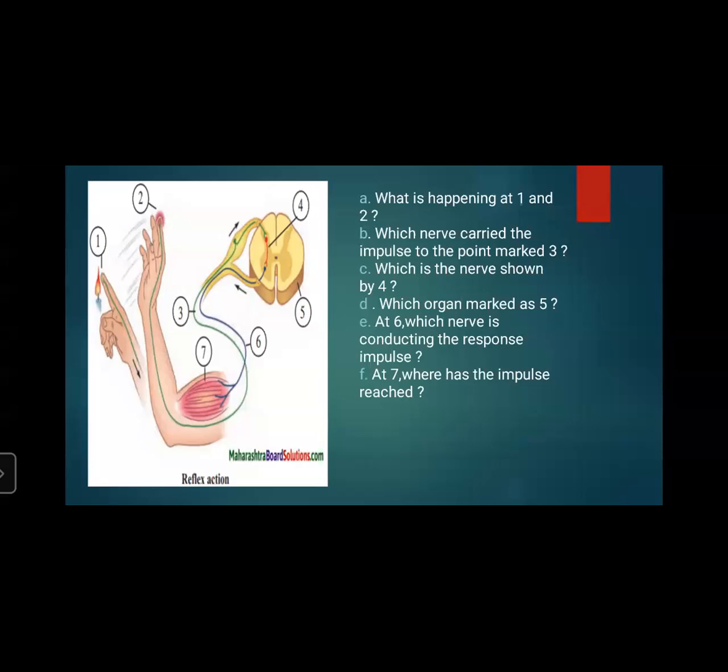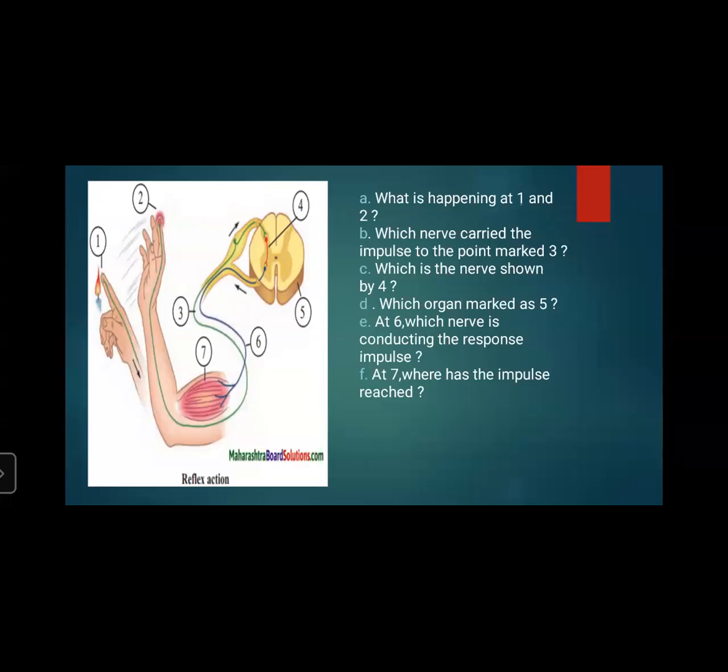Then the second, which nerve carried the impulse to the point marked 3? It is the sensory neuron or sensory nerve cell. Then what is the nerve shown by 4? It is the association nerve. Fifth, which organ is marked as 5? It is the spinal cord.